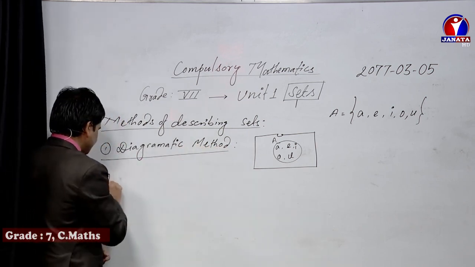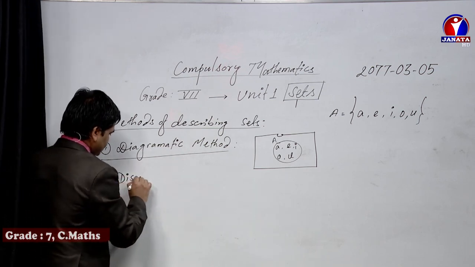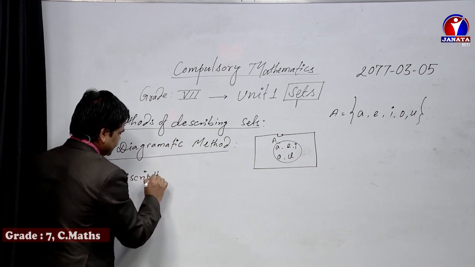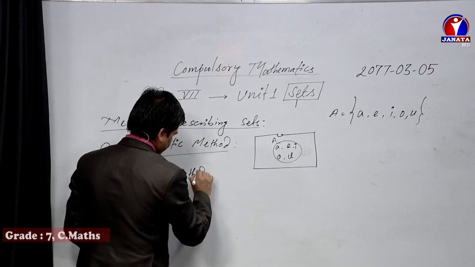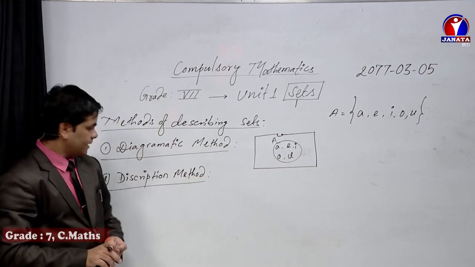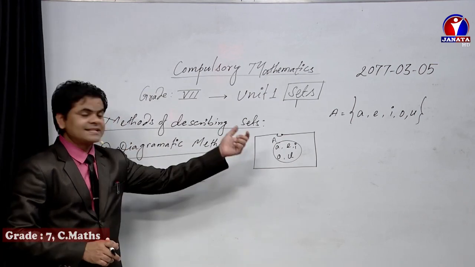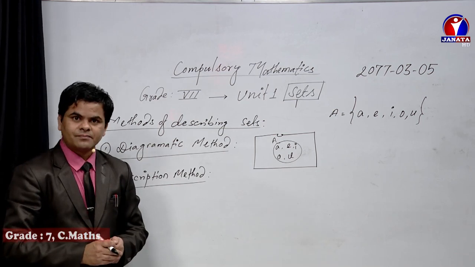Another one is, dear student, the descriptive method. As per this, we describe that set in word form or language form.